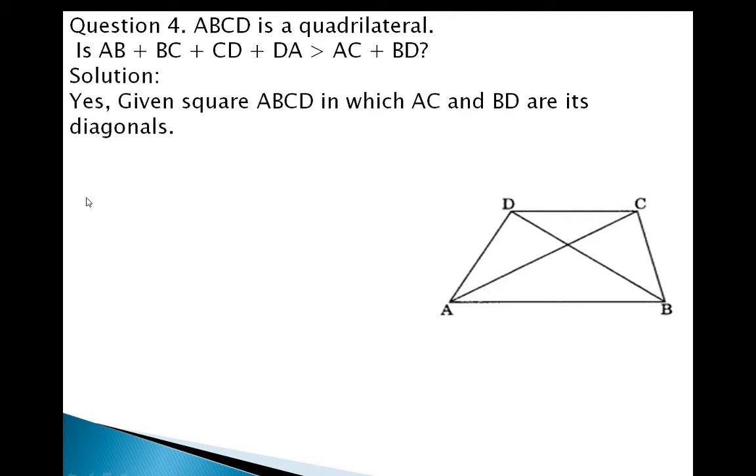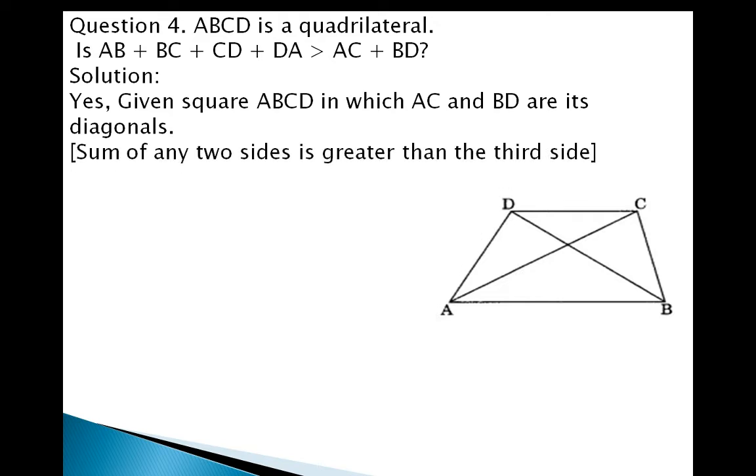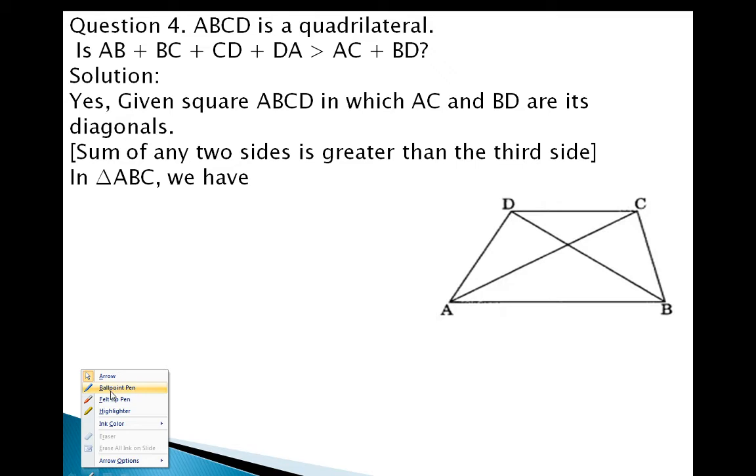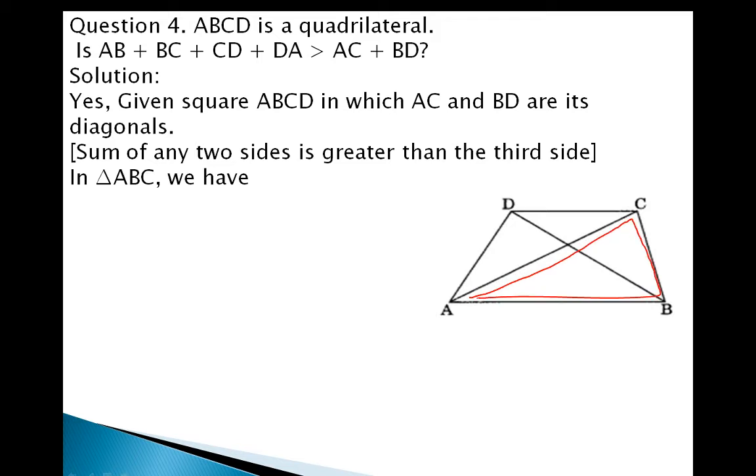The solution is yes. Given quadrilateral ABCD in which AC and BD are its diagonals. That means the lines which join the opposite vertices of the given shape, or even a given quadrilateral. So we know that the sum of any two sides is greater than the third side. So in ABC, look at here which triangle we have chosen. ABC. In ABC we have AB plus BC is greater than AC. Why do we choose AC here? AC is common to both triangles.